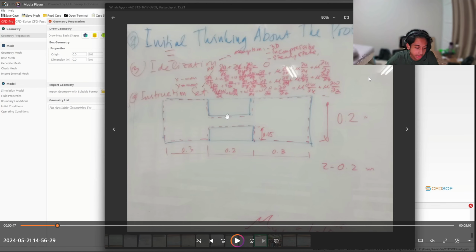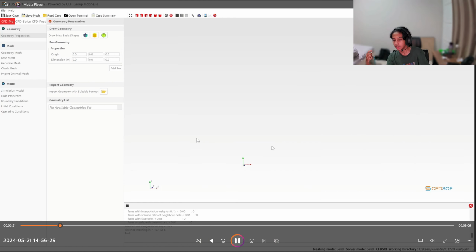So why do I use CFD to solve the problem? Because the equations are complex like this. It is not just this straight line, but it has many more lines, not only this differential equation. It has a lot. So I would like to use the help of software that will make it easier for us to solve this problem. So I'm using CFD Solve. We move to the next step, which is instruction.